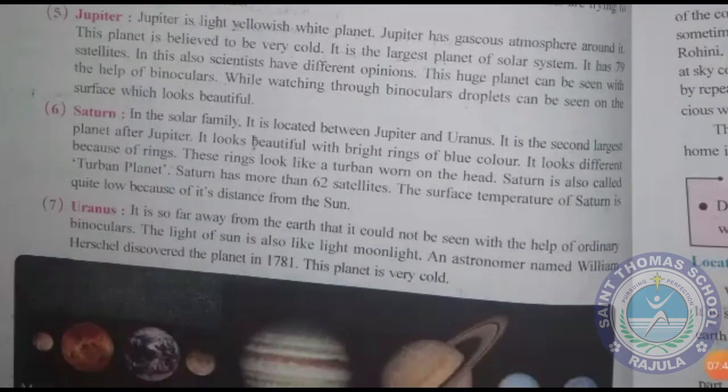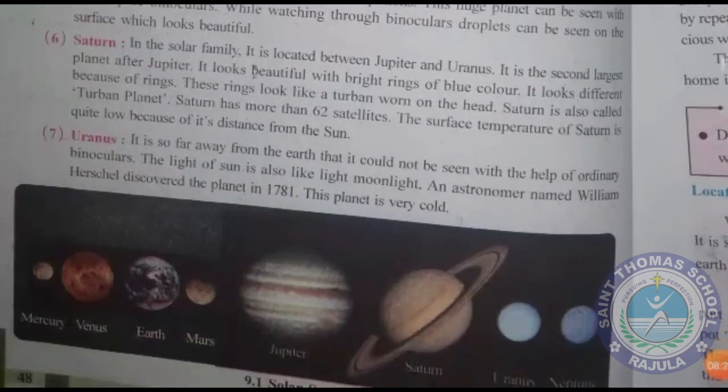In the solar family, Saturn is located between Jupiter and Uranus, and it is the second largest planet after Jupiter. It looks beautiful with the bright rings of blue color. It looks different because of the rings. These rings look like a turban worn on the head. Saturn is also called the turban planet, and Saturn has more than 62 satellites. The surface temperature of Saturn is quite low because of its distance from the sun.